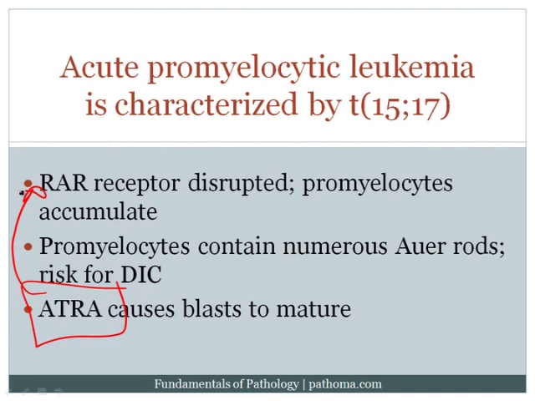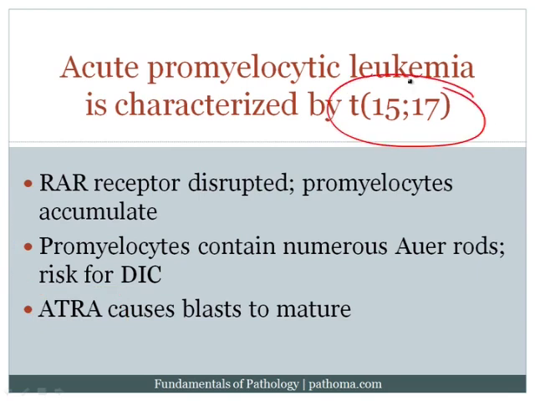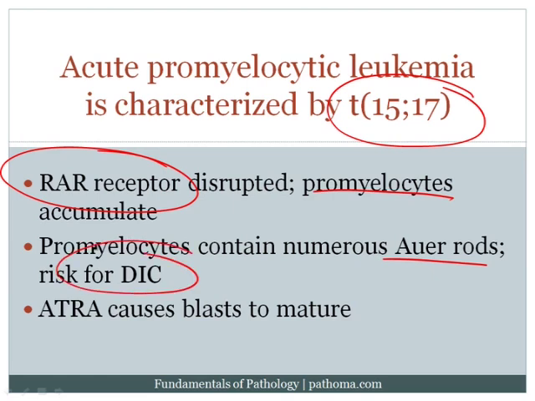And of course, that would alleviate the leukemic burden in that particular patient. So these are all very high yield principles. The 15-17 translocation disrupts the retinoic acid receptor, causing promyelocytes to accumulate. The promyelocytes contain Auer rods. The Auer rods increase the risk for DIC.